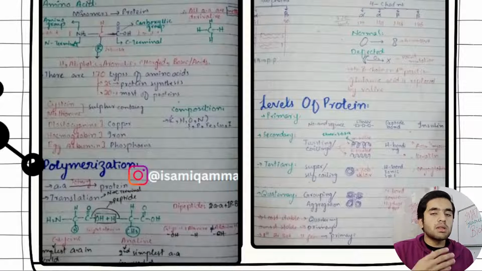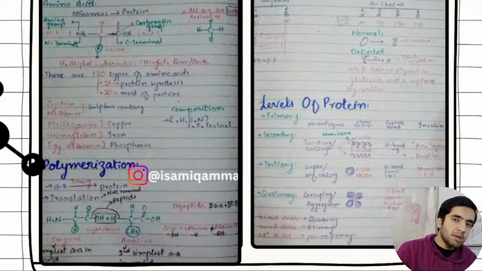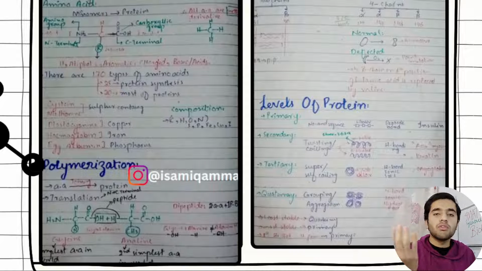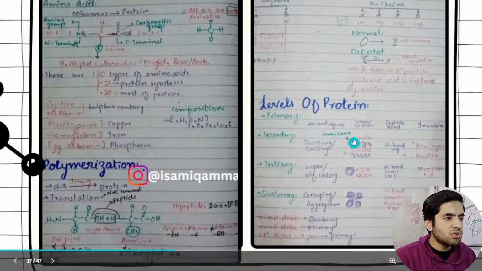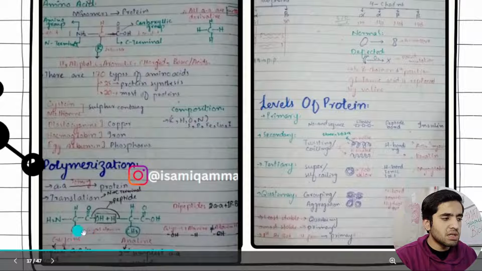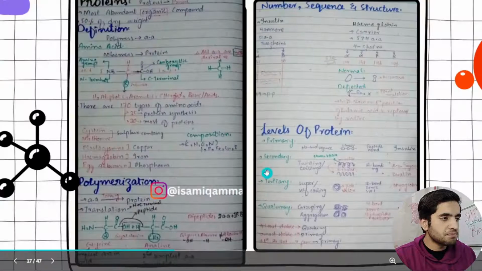And always remember there will always be one less bond than the number of amino acids. If there are 3 amino acids, then there will be 2 peptide bonds. If 4, then 3 peptide bonds. If 5 amino acids, then 4 peptide bonds. Always one less. Okay, that's all. This is the bond I have made between cysteine and alanine. You can see that, and these are the simplest amino acids. Glycine is the simplest. It contains hydrogen as the alkyl group, and alanine contains a methyl group, CH3.